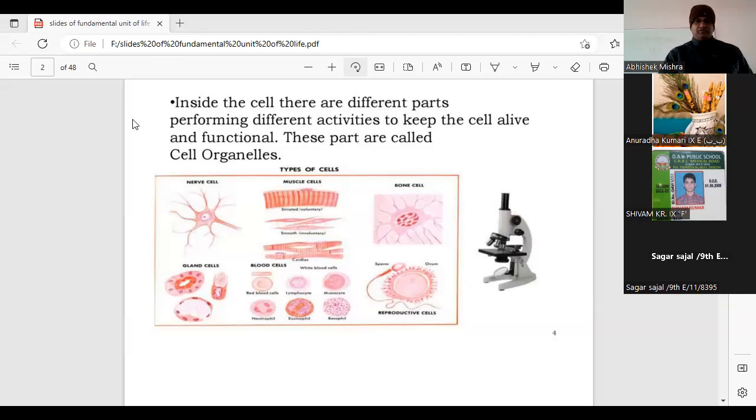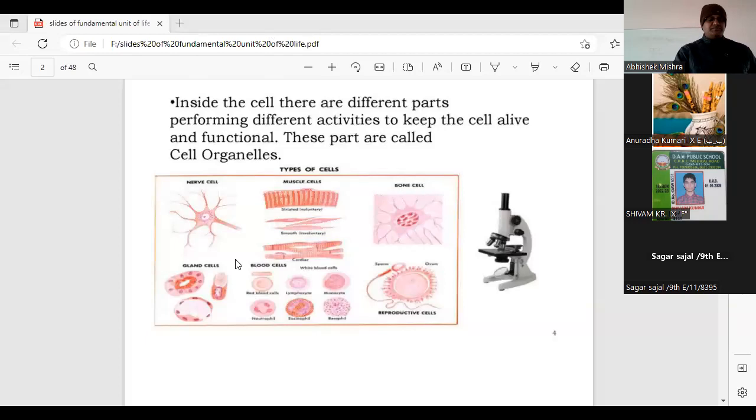The organelles which help the cell to perform functions.